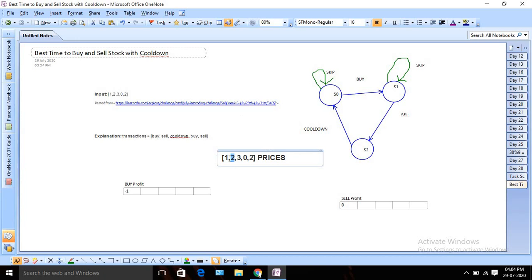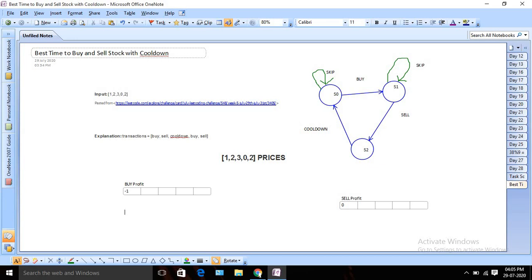In this case I can see my price is 2. Now I have two options, right? I cannot buy back to back. If I want to buy, I need to sell first, or I should not have bought on the previous day. So I can either skip, meaning whatever I had earlier I continue and I am not going to buy anything, or I need to sell the previous one and buy right now.